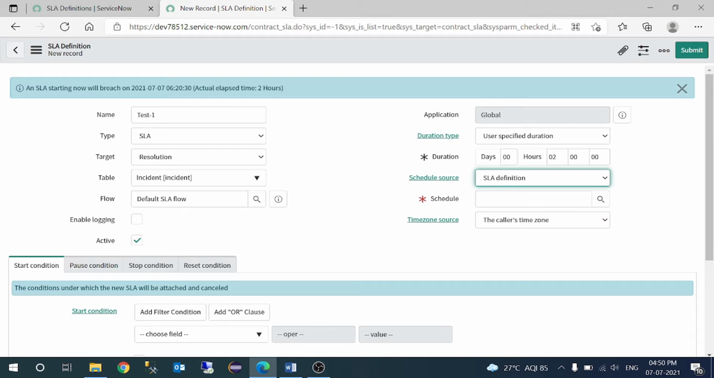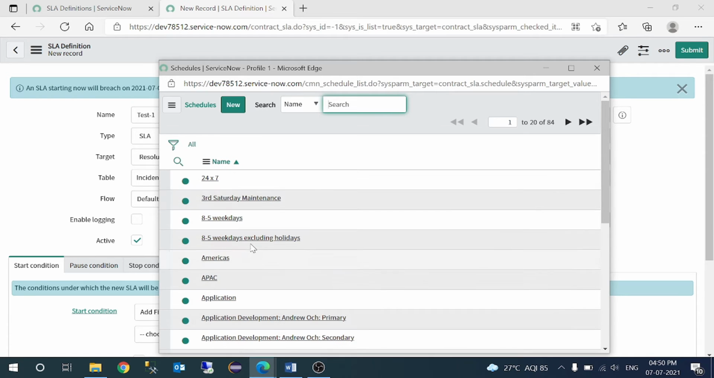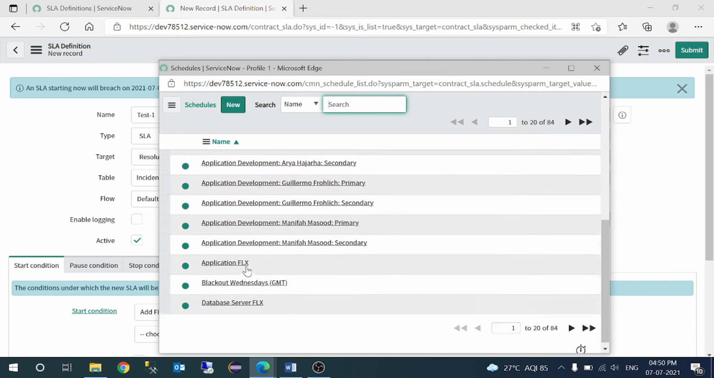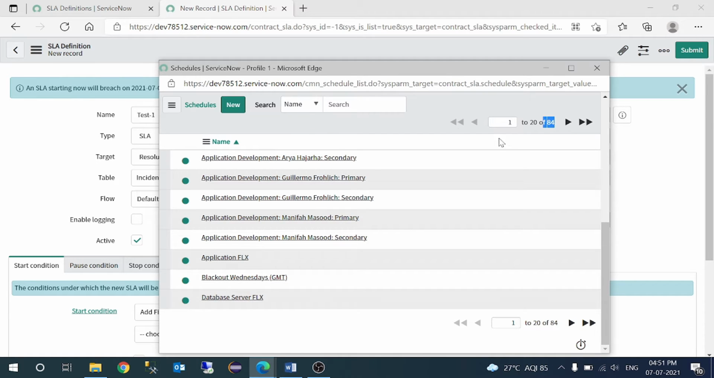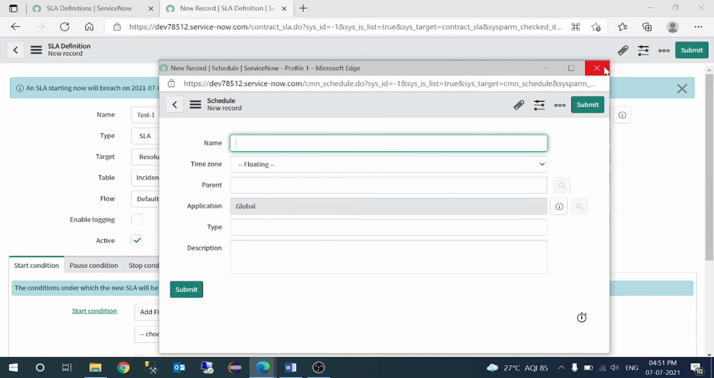If you are selecting an SLA definition, then here you have to attach your schedule, basically. We have schedules like 24 by 7, 8 to 5 working day, meaning 8 a.m. to 5 p.m., and 8 to 5 weekday excluding holidays, something like that, already out of the box. As you can see, 84 records are there. But if you want, let's say your office timing is 9 to 6, then you just go ahead and create your schedule 9 to 6, excluding your holidays, right?